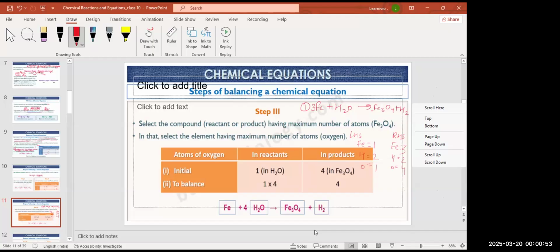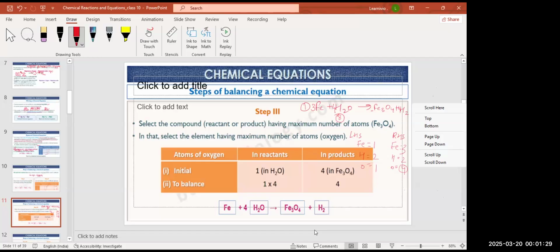Now balance the hydrogen. Hydrogen is already balanced. Now balance oxygen. There are 4 oxygens over here, so put the coefficient 4. So there are 4 oxygens, but also 8 hydrogens here, right? So for 8 hydrogens, just put 4 over here. 4 times 2 is 8.